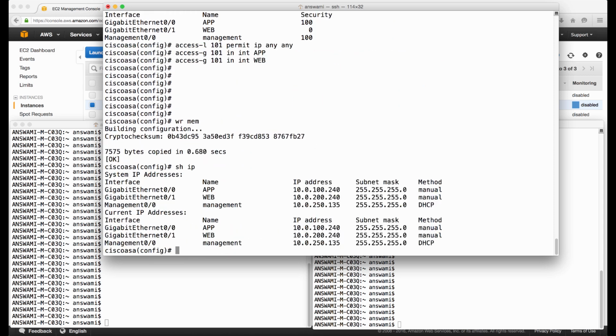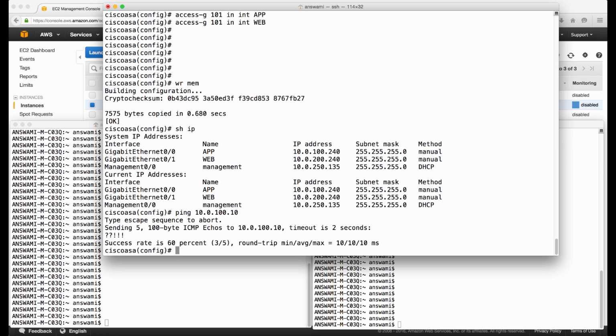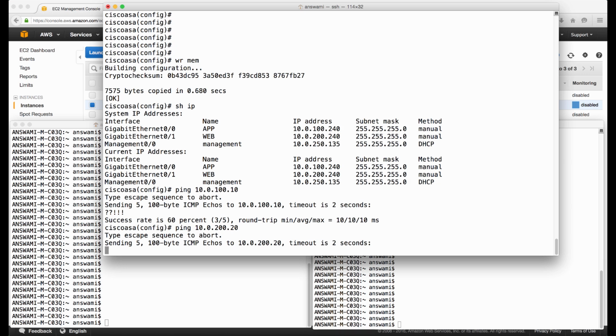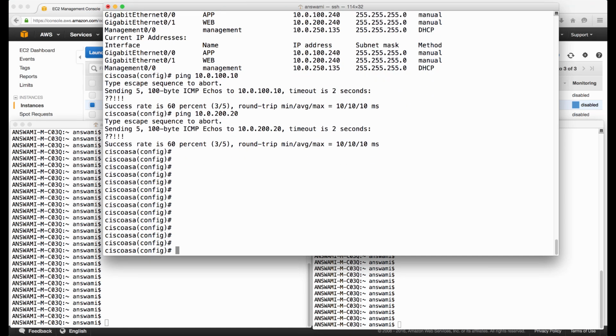Show IP. Let me see if I can ping my Linux box 10.0.100.10. Yes, I can ping it. Let me ping Linux box 2. So Linux box 2 is also reachable.